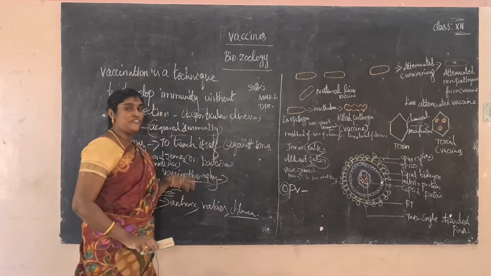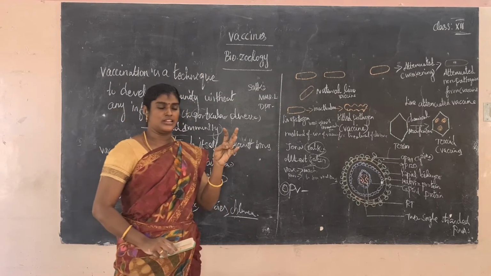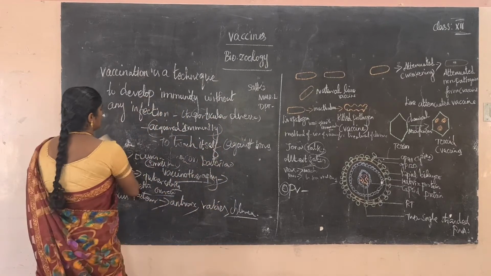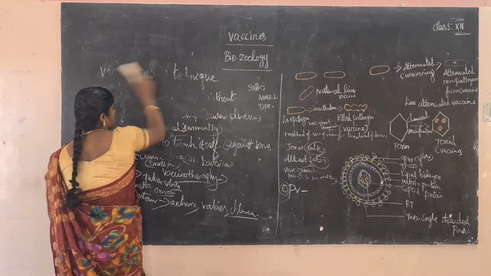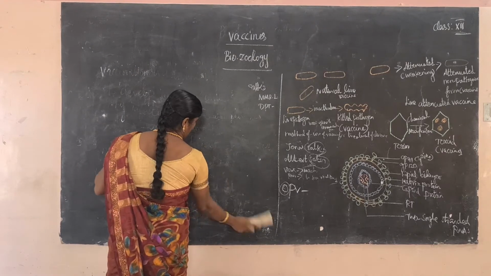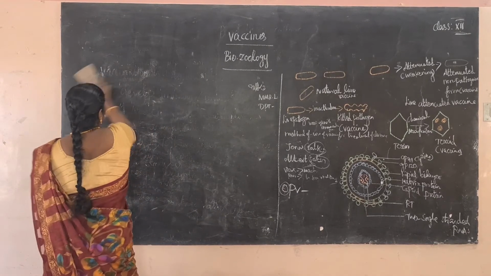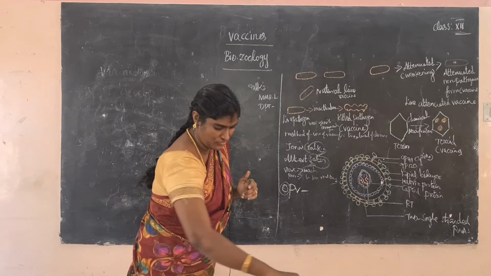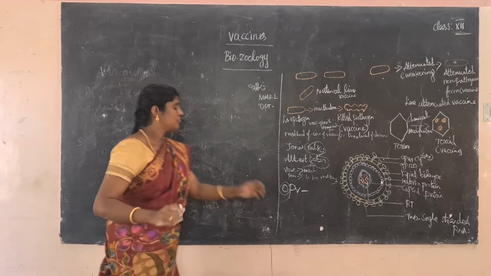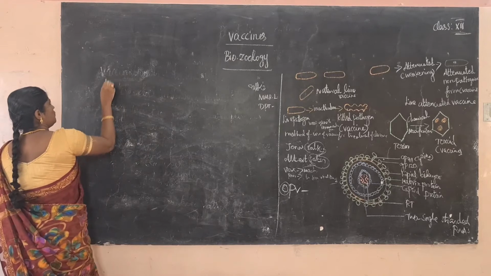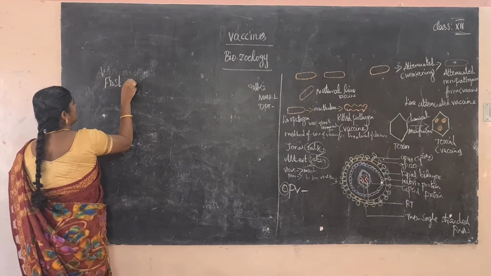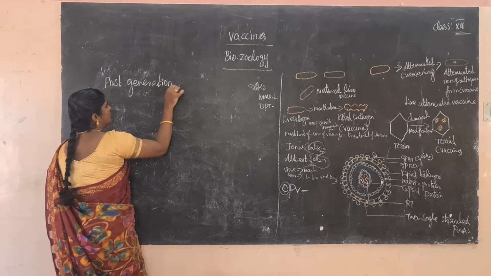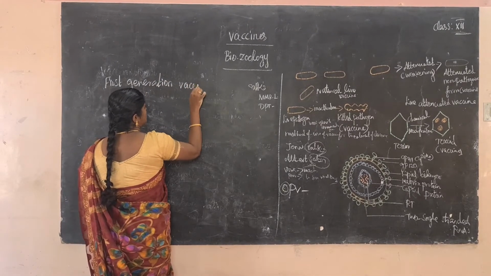What are the first generation, second generation, and third generation vaccines? Let us see one by one. First, the first generation vaccine.